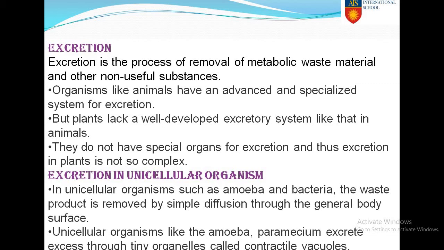It is very simple in plants, but in animals, as we are complex organisms, we have a complex excretory system too, like the circulatory system, respiratory system, and nervous system.